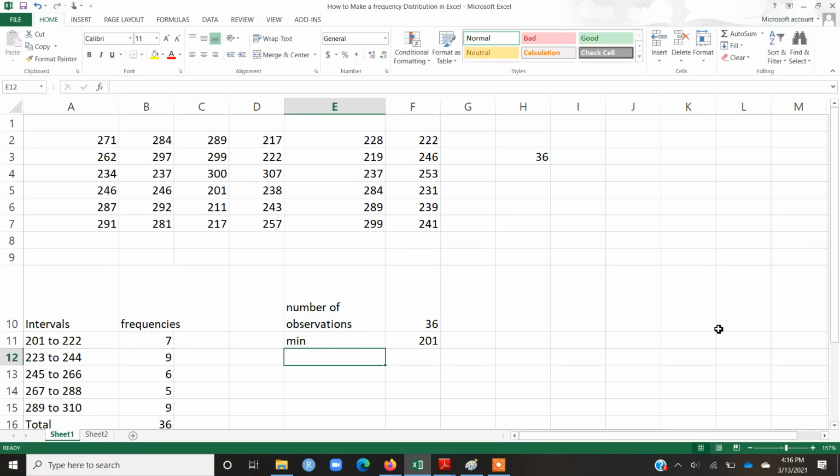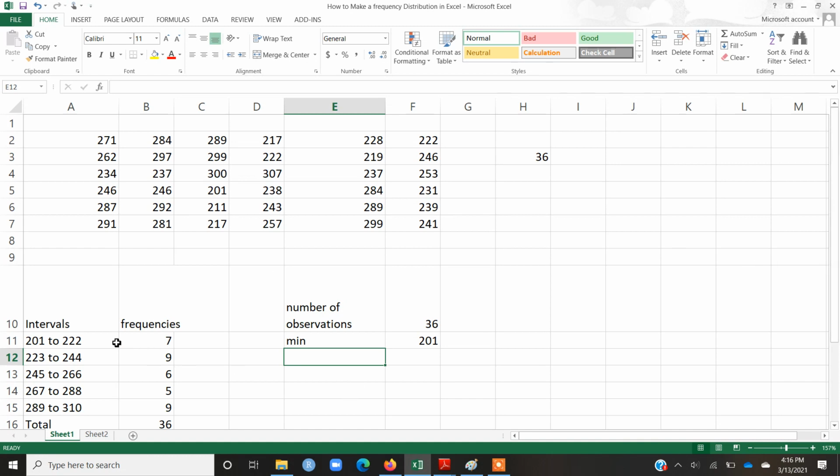Generally, we start the first interval from the minimum value in the data. So I have started the first interval from the minimum value in the data. Anyhow, let's say the first interval starts from 201 and it ends at 222.